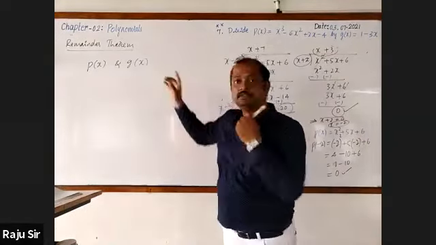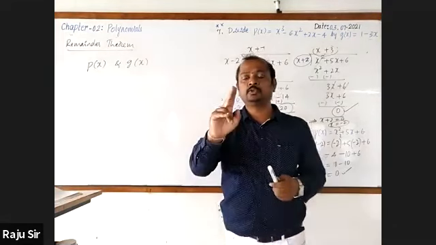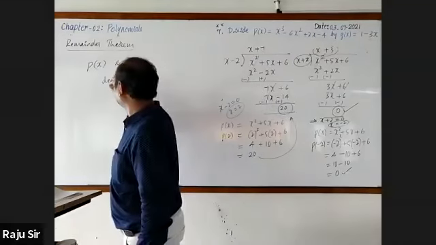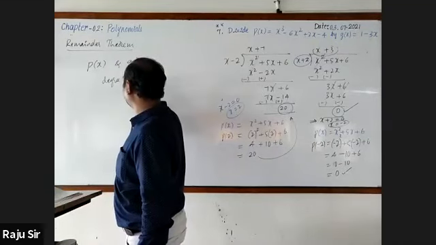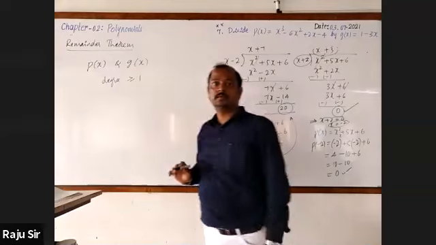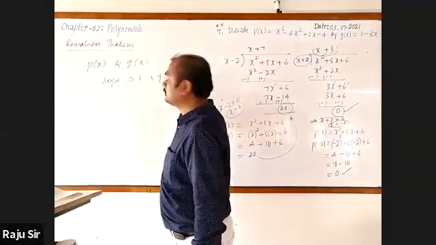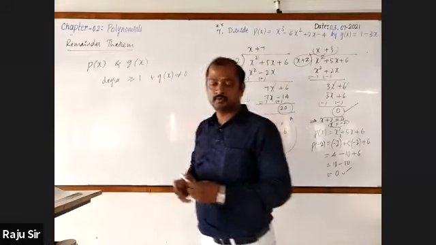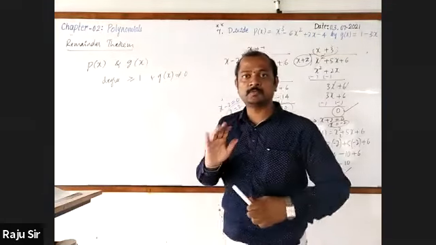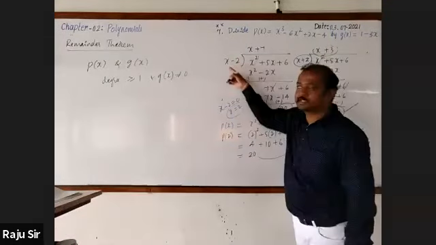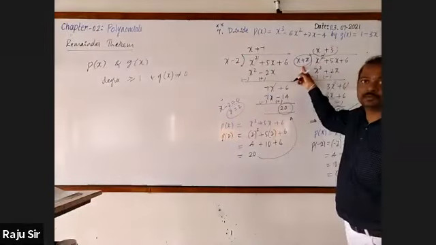P of x and G of x are any two polynomials of degree greater than or equal to 1. And G of x should not be equal to 0. This is the first condition. Next, here look at x minus 2, here x plus 2.